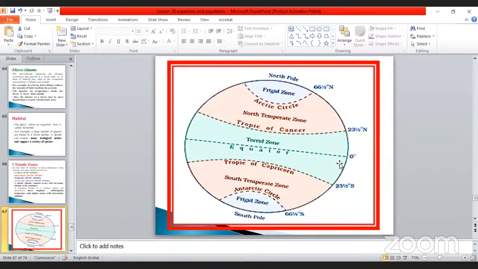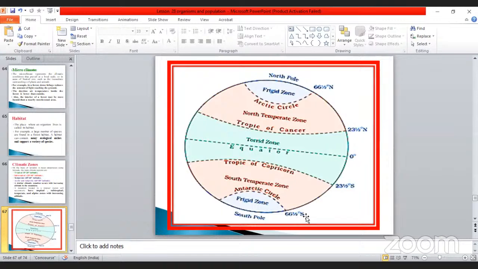When you are moving from this area, the temperature is very high at the equator and gradually it comes to normal and also gradually decreases. The upper zone is the North Pole and this one is the South Pole. The North Pole is called Arctic and the South Pole is called Antarctic.